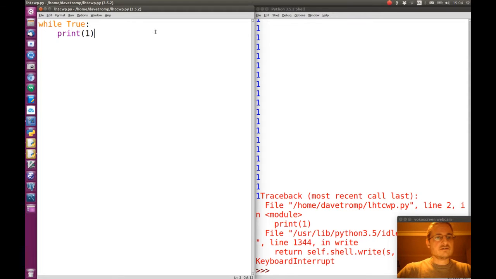But for now, let's say loops are very useful, and we could make the loop not indefinite by using flow